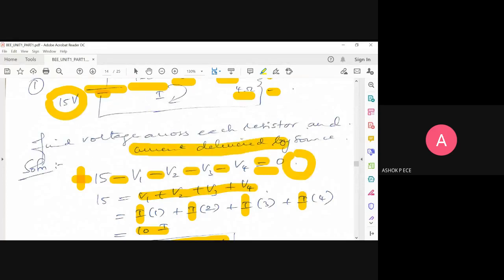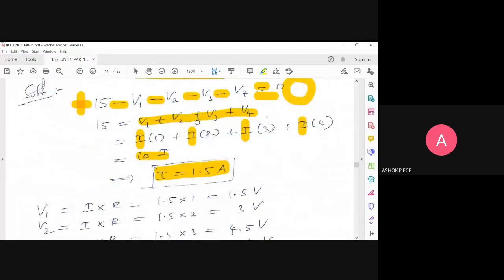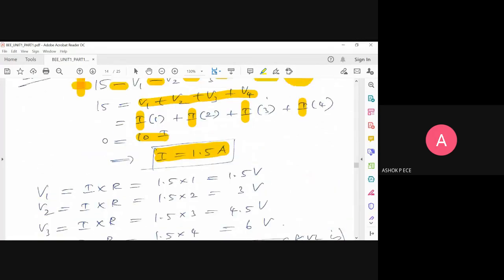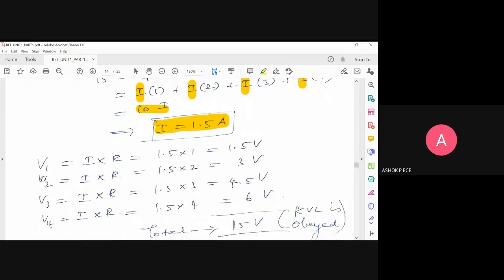What is the current delivered by the source? The next one: what is the voltage across each resistor? Individually find. The voltage across 1 ohm is going to be V1. Ohm's law. See, everything, when you come to the detailed steps, we'll go back to Ohm's law only. So Ohm's law is going to be used everywhere. So V1 equal to I into R, and the resistance value is 1 ohm here.